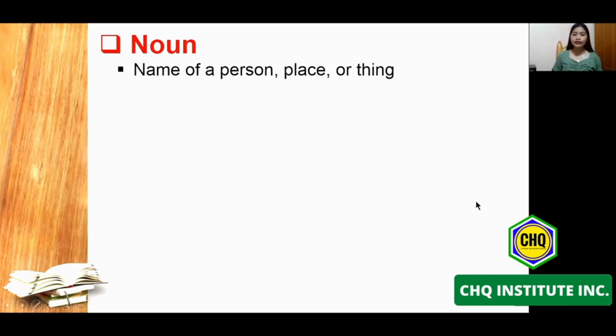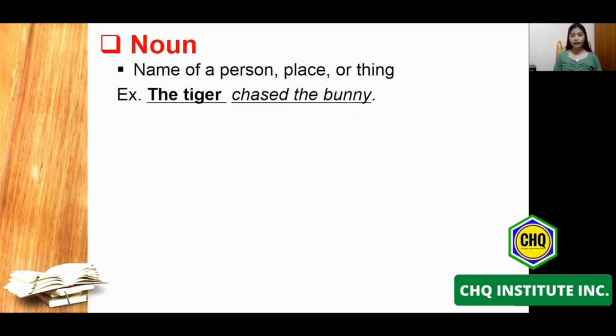So let's have first an example. In a certain sentence po, sa isang pangungusap, we have 2 parts. The first one will be the subject, or in Filipino, simuno, and then the second one will be the predicate, or in Filipino, panag-uri. Mostly, noun act as a subject in a given sentence. Say, for example, the tiger chased the bunny.